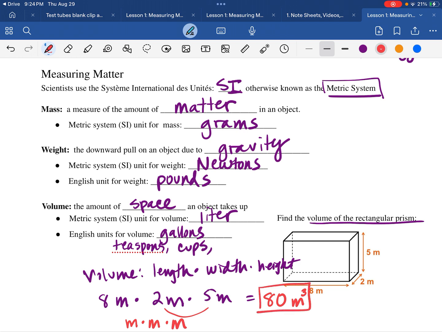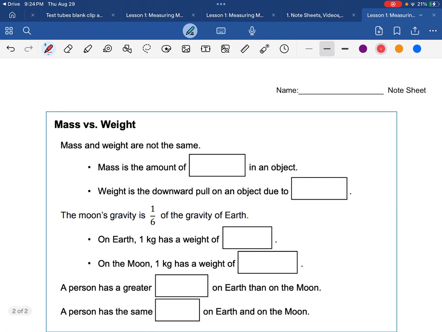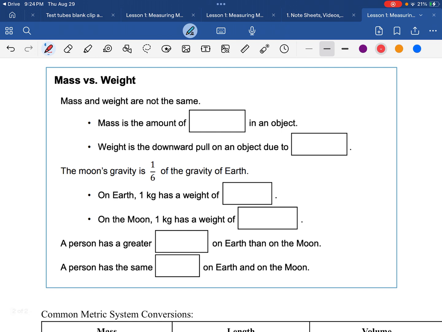So volume is a three-dimensional measurement. So that's why our unit has 3 dimensions. It's meters to the third power, or meters cubed, or cubic meters. So we talked about this. Pause the video and see if you can answer these on your own.